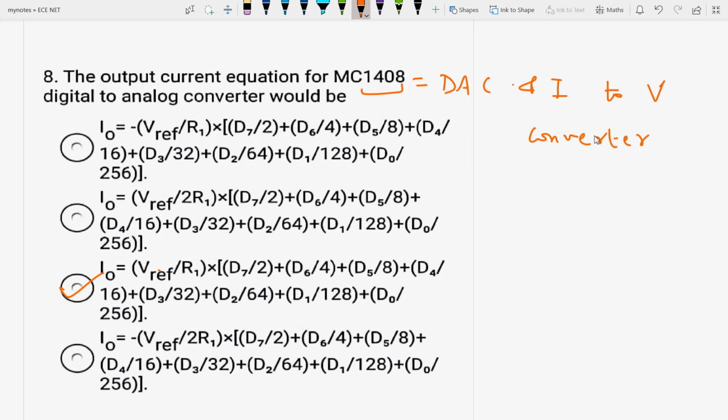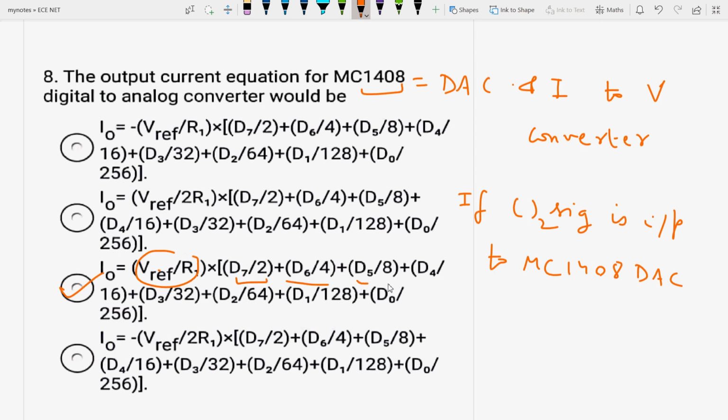If the binary signal is input to MC1408 DAC, then the output current will be V reference by R1 into D7 by 2 plus D6 by 4 plus D5 by 8 plus D4 by 16 plus D3 by 32 plus D2 by 64 plus D1 by 128 plus D0 by 256.